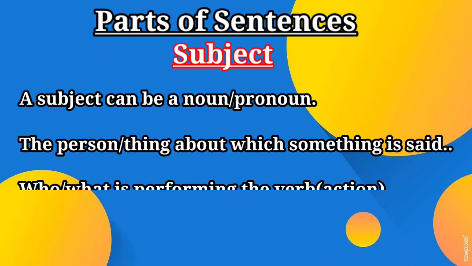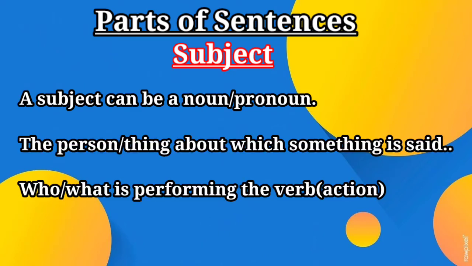The person or the thing about which something is said is called subject. In other words, who is performing the action or what is performing the action is said to be subject. Again, I will repeat. The person or thing about which something is said is called subject. Or in other words, who or what is performing the verb or action is said to be subject.